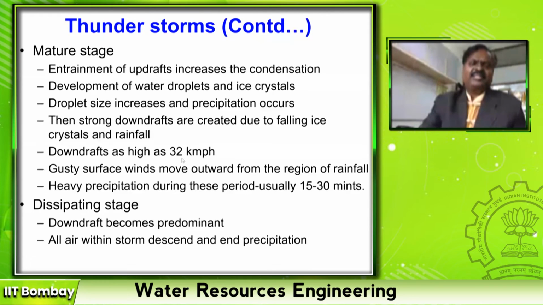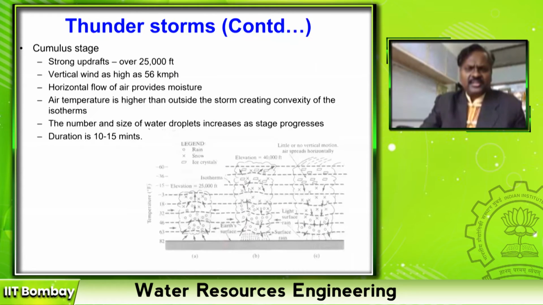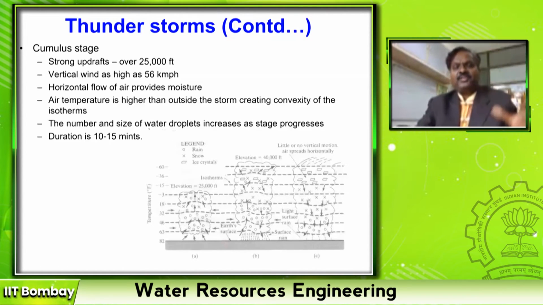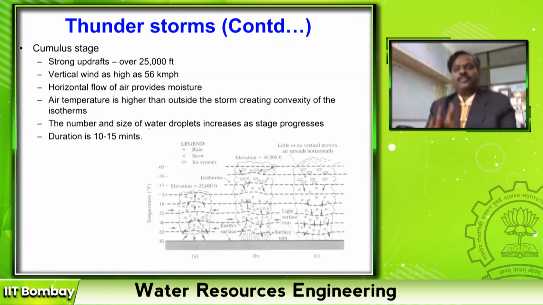The second stage is called the maturing stage. Right? In the maturing stage, the winds which have gone up to 25,000 feet still move up to a height of 40,000 to 45,000 feet. When it goes up to 40 to 45,000 feet, the temperature is at minus degrees centigrade.